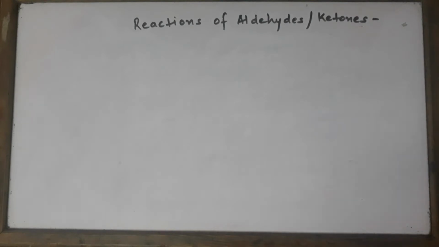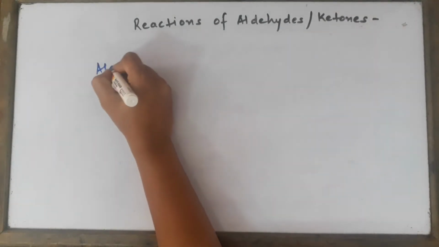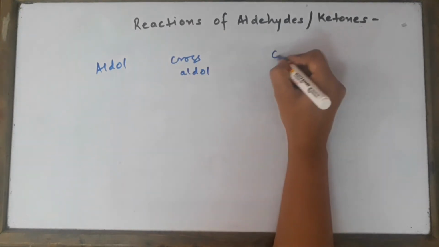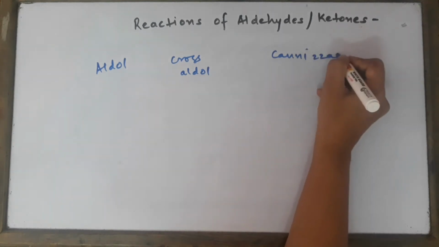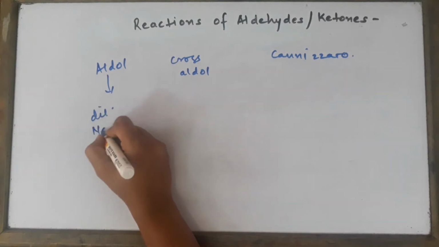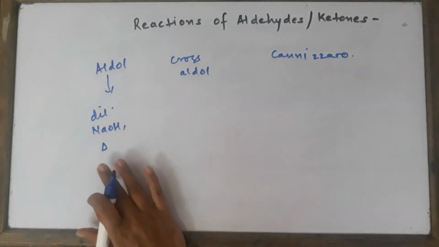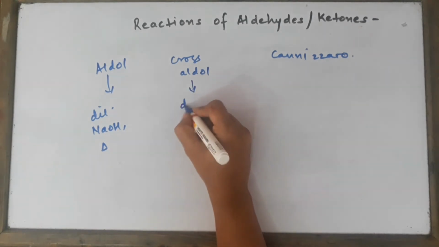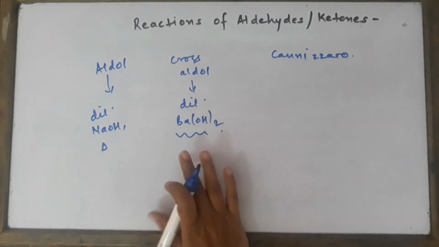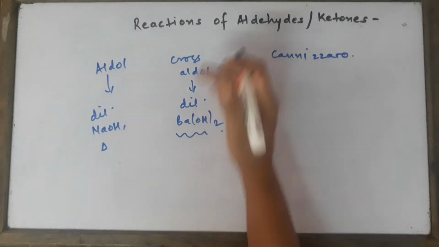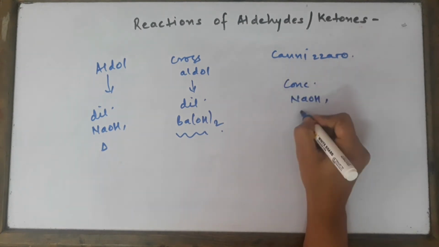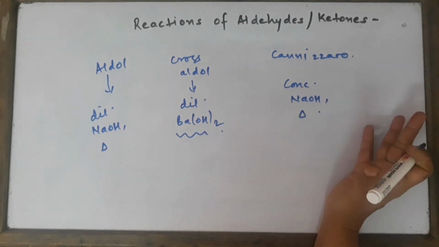Alright, so now what we have discussed so far is aldol, cross aldol, and Cannizzaro, and in the exam the moment you look at the reagent you should understand what reaction they are talking about. In aldol condensation we have seen clearly that we use dilute sodium hydroxide, children, and heating is required. For cross aldol, actually I forgot, you must use dilute barium hydroxide. That's the alkali we are going to use for cross aldol. For Cannizzaro we are going to use concentrated sodium hydroxide and heating. The moment you look at the reagent you should understand what reaction they are talking about.